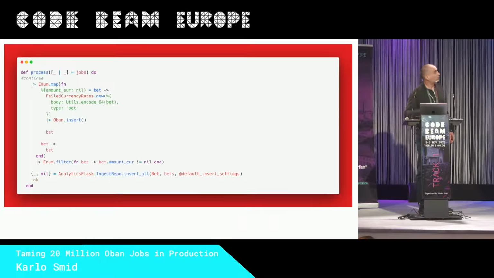The reason is simple: we go enum map through this. We know that amount euro nil is a problematic job. We set it to failed currency rates, a dedicated queue, which is not a chunk worker but a regular worker. Also the body is a string, and the number of attempts is 1. I will explain that in bonus tip number 4 while we are doing that queue. If there is an amount euro, this is ready to go to ClickHouse.